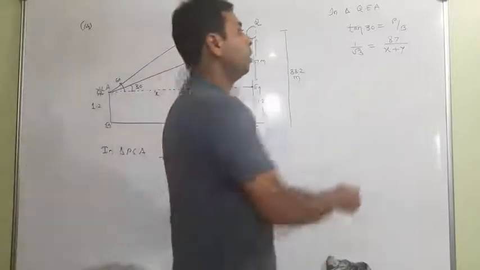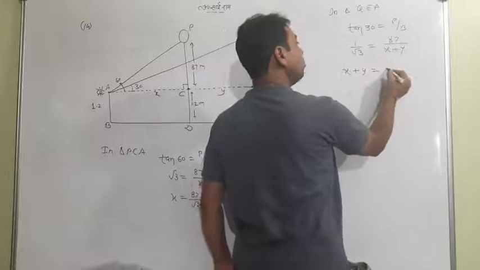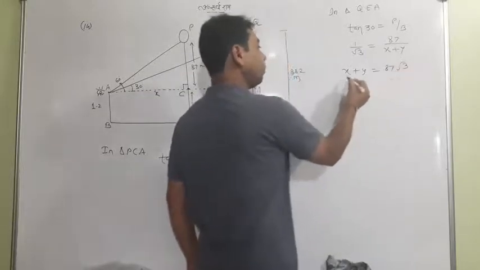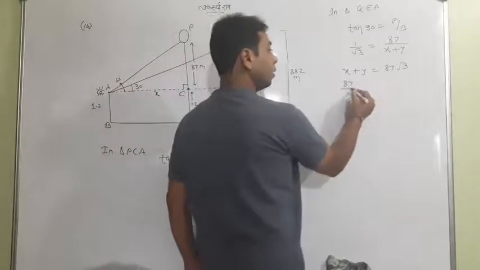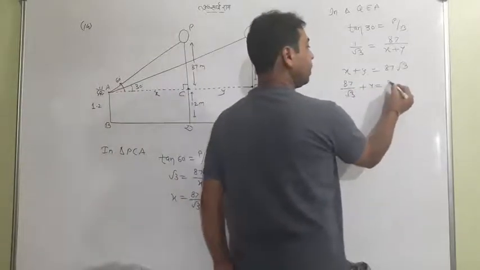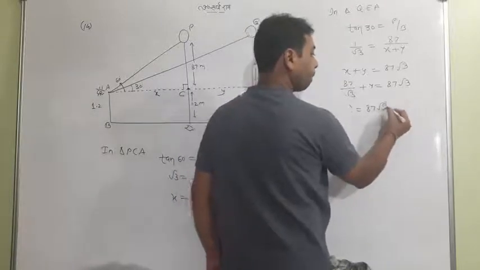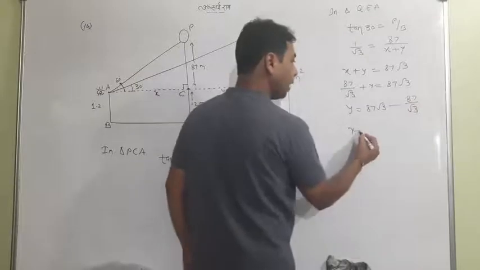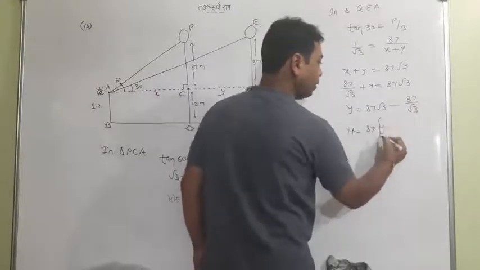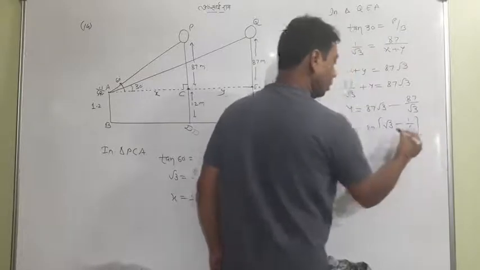So written there. Now do transfer. X plus y, cross multiply here, and these also. Now put the value of x, 87 by root 3, here, plus y is equal to 87 root 3. Now I do transfer this value. So 87 by root 3 will be here. And now take out common 87. What remains here? Root 3 minus 1 by root 3.